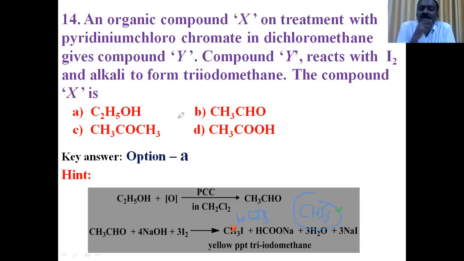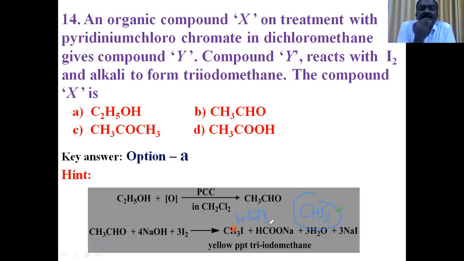According to this explanation, ethyl alcohol on oxidation with PCC forms acetaldehyde. Acetaldehyde reacts with I2 in NaOH, that is I2 in alkali, to form iodoform. So the iodoform reaction, or generally the haloform reaction, is very, very important.